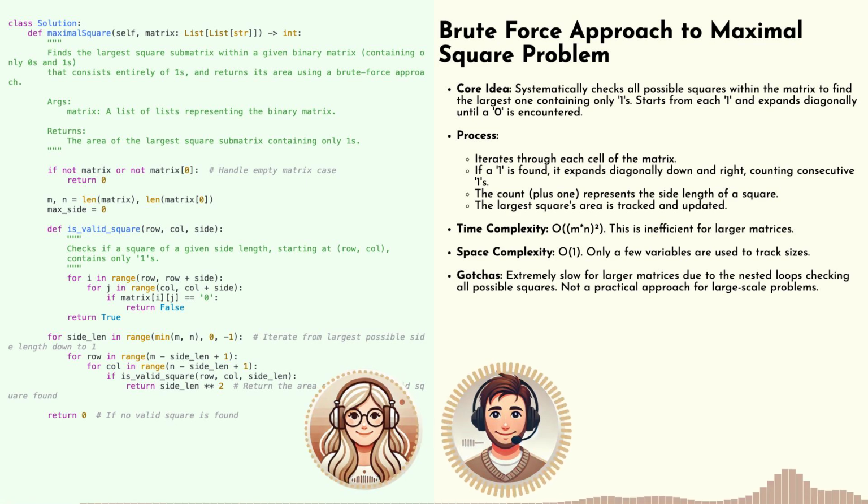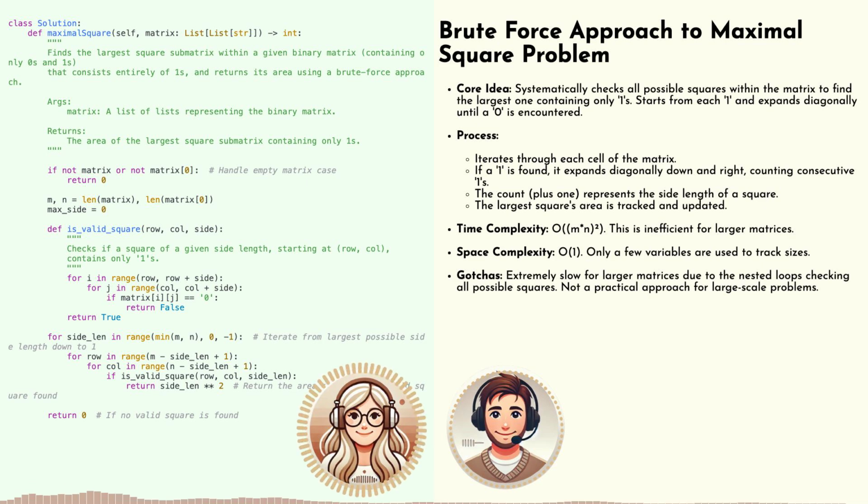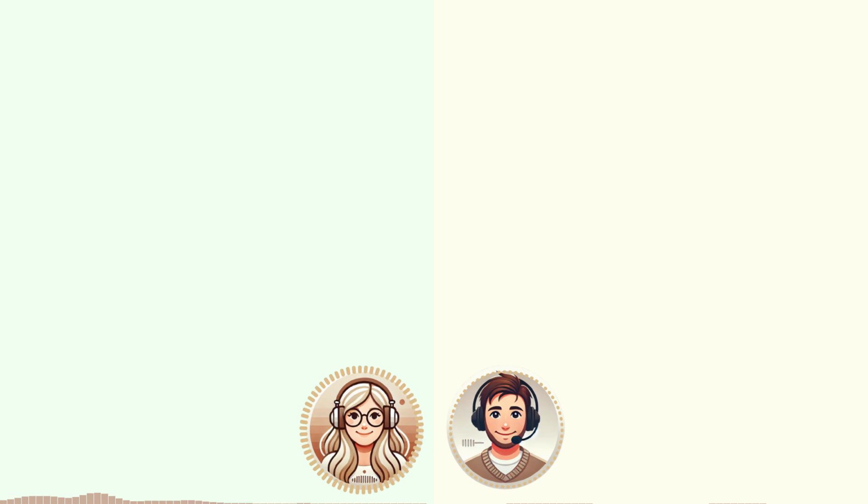So you're saying start at 1, 1, try to expand outwards. If you hit a 0, stop. Right, exactly. Then go to the next one and keep going. I can see how that would get the job done. But it also sounds incredibly tedious, especially with a massive amount of data. Wouldn't that take forever to compute? You're hitting on a crucial point: efficiency. Brute force is like using a hammer when you need a scalpel. It works, but it's not the most graceful or time-saving approach. In fact, in the worst case scenario, the time it takes could increase exponentially with the size of the data. We need a smarter solution.